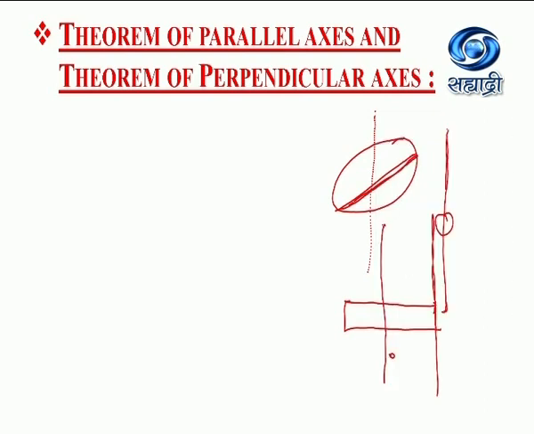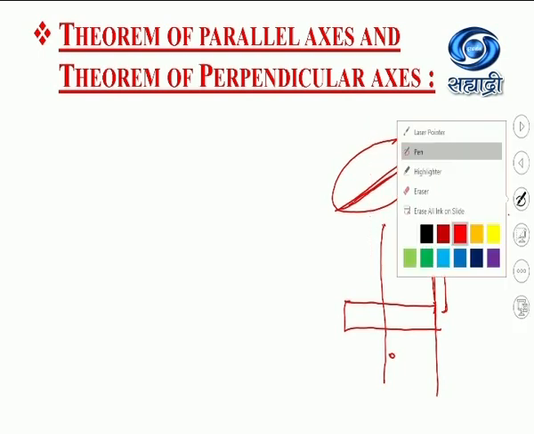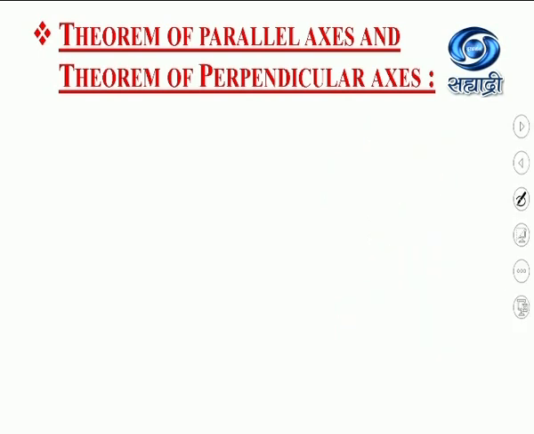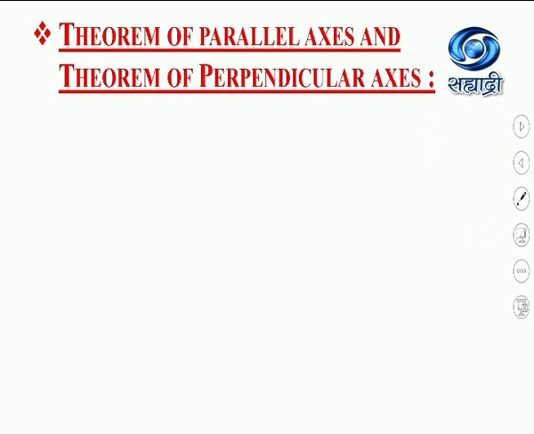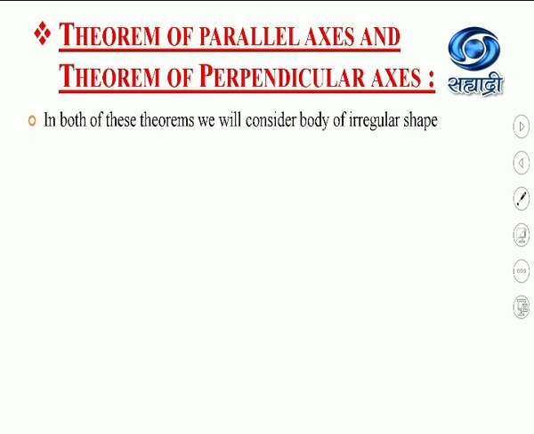So if the axis of rotation is not passing through the point of symmetry, then we have to use the theorems of parallel and perpendicular axes for finding the moment of inertia about that axis of rotation. First we will see what the parallel axis theorem is.